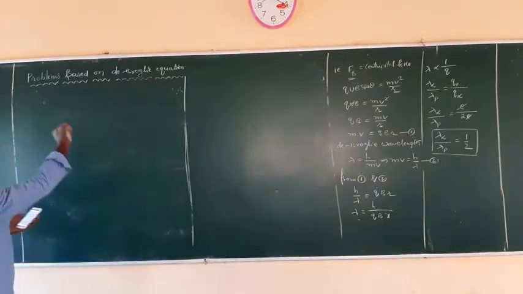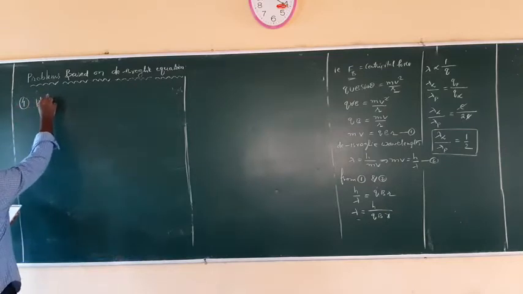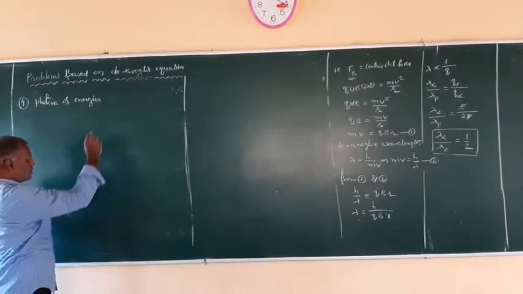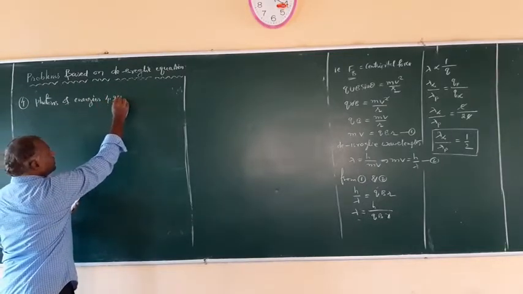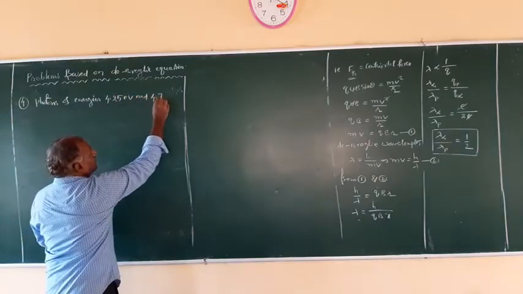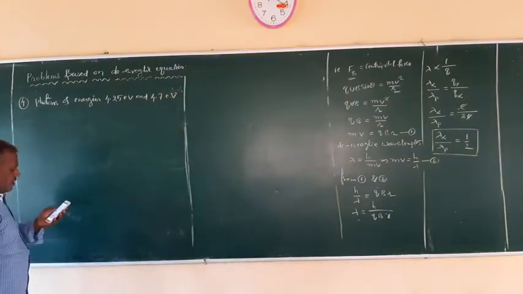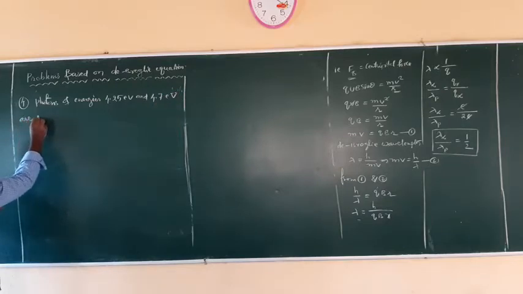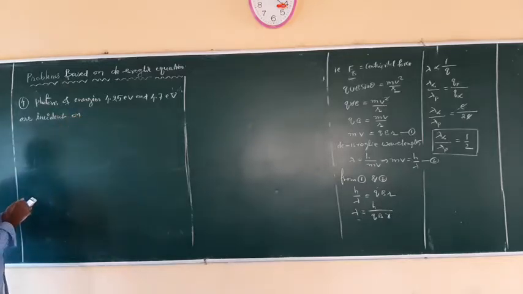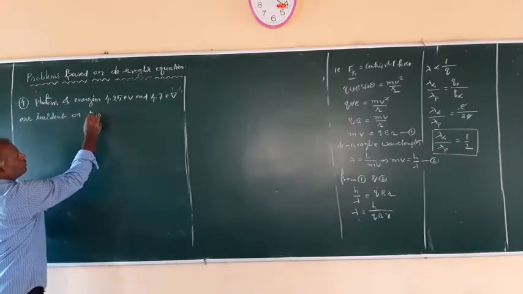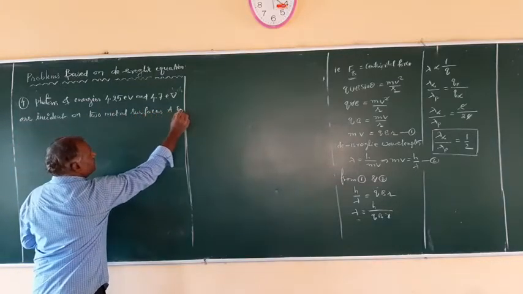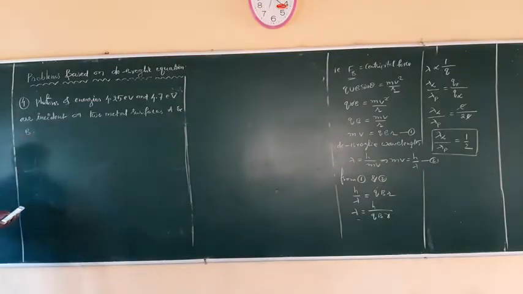And now here is one more problem. Photons of energies 4.25 electron volts and 4.7 electron volts are incident on two metal surfaces A and B respectively.